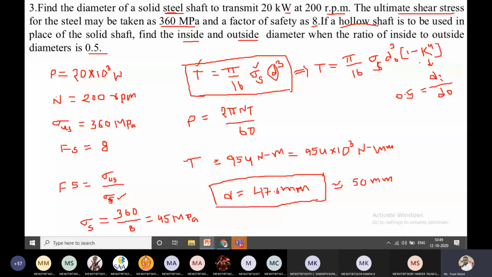Now just tell me the d naught value. First tell me the d naught value in terms of mm.